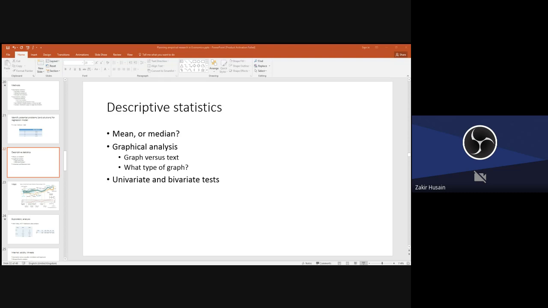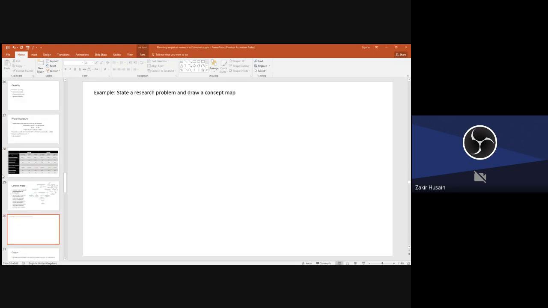So let us suppose that we have a research problem and we want to set up the research proposal. So can you suggest a research problem? It may not be what you're working on.